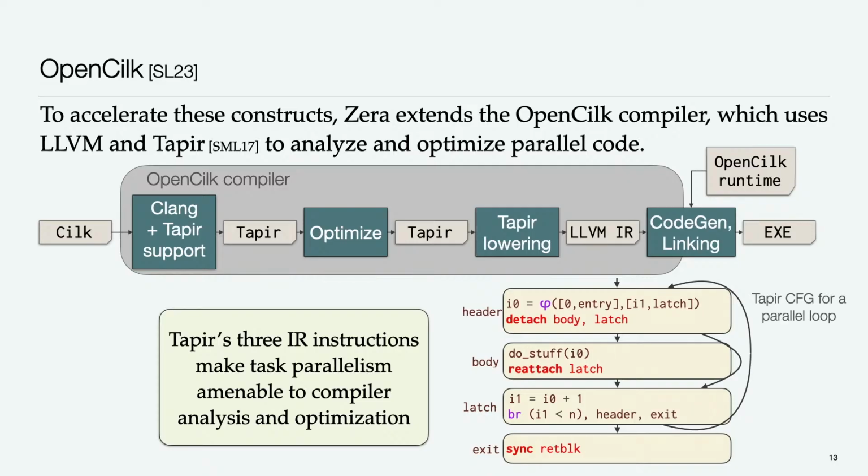So the idea with Tapir is that this is a different representation of parallelism for compiler analysis and optimization, where it adds 3 instructions to the traditional compiler IR to make task parallelism really easy for traditional compiler analysis to deal with,